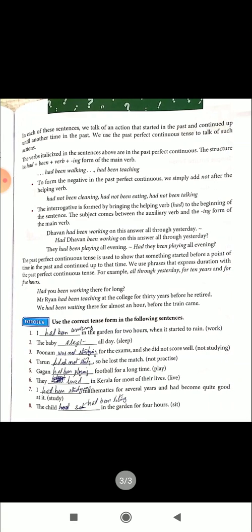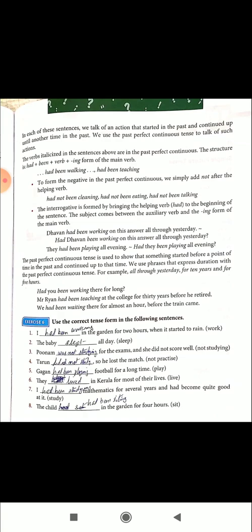So, this class is over. Before closing the class, just a couple of sentences about past perfect continuous tense. The verb form for past perfect continuous tense is had plus been plus ing form of the verb.